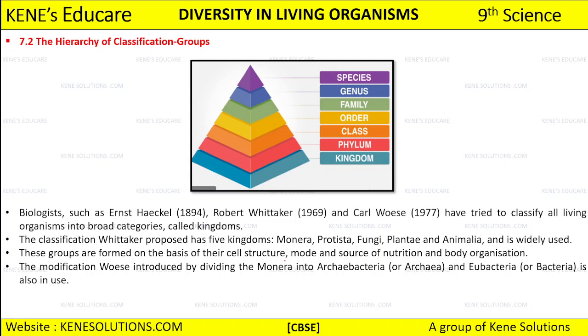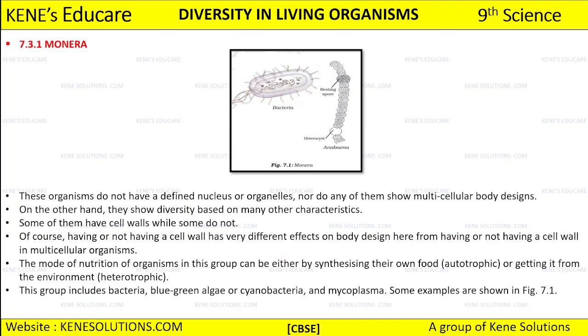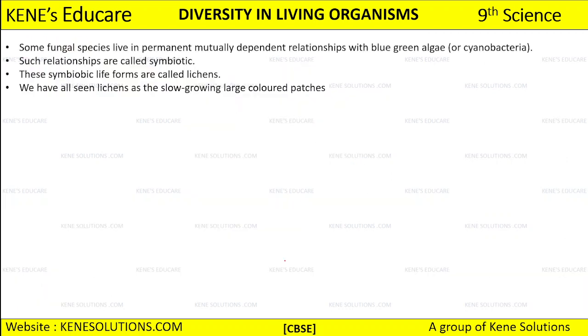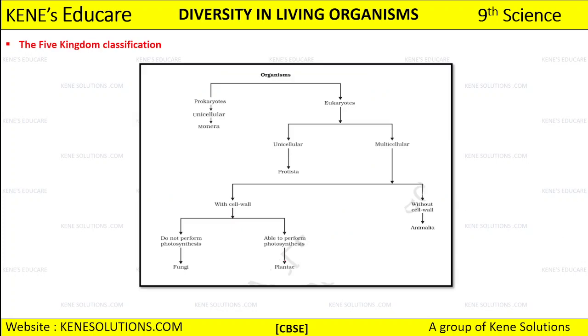So this is how we go further with it. After studying this hierarchy of classification, we will be discussing different kingdoms. We have Kingdom Monera to discuss, then Kingdom Fungi, then Kingdom Plantae, then Kingdom Animalia.